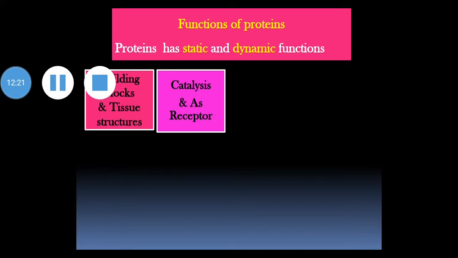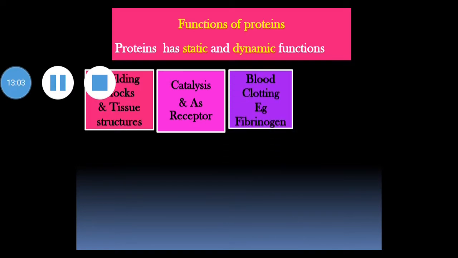A catalyst is a substance which alters the rate of chemical reaction without undergoing any chemical change in itself. Enzymes catalyze the biochemical reactions taking place in living organisms. These enzymes are proteinous in nature, and thereby proteins have the function of catalysis. Again, membrane receptors are proteinous in nature, and therefore acting as receptor is also a function of protein.